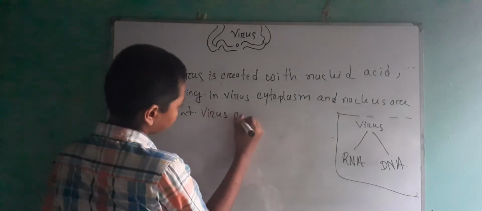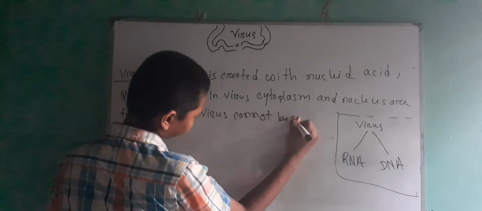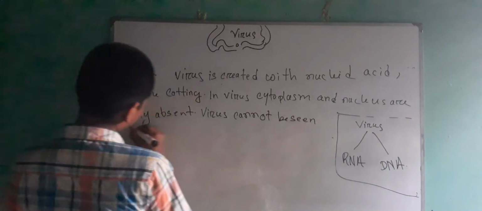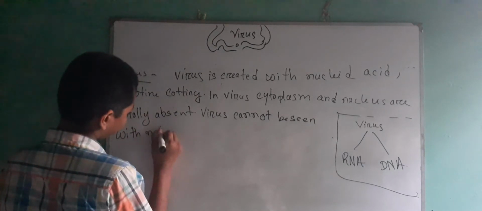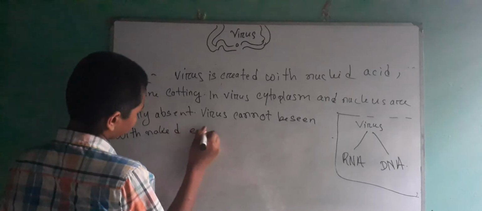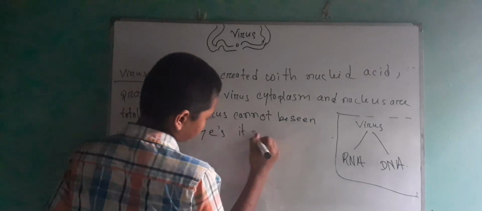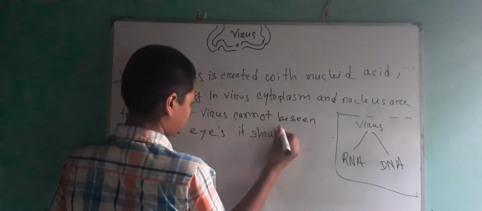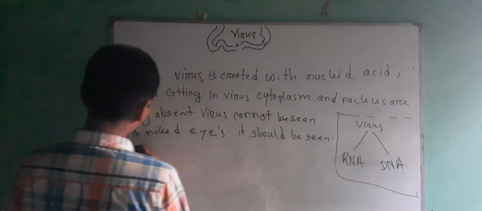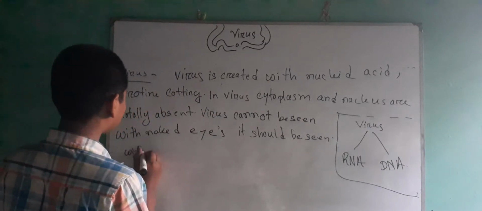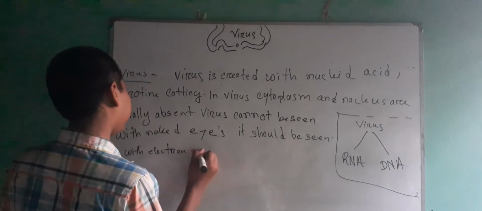Virus cannot be seen without an electron microscope.